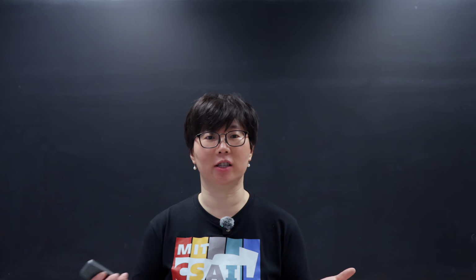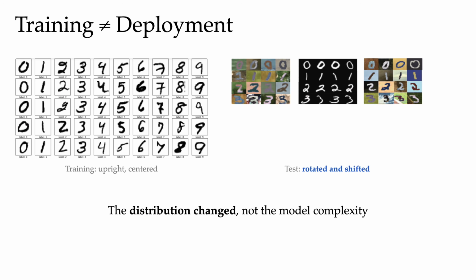So our assumption broke. And honestly, we make that type of assumption, that training data looks like test data, almost every time we evaluate a model, often without realizing that we're making that assumption. But back to the network. The network never saw rotated digits during training, so the network naturally struggled. Not because the network is memorizing any noise, but because the input distribution shifted.